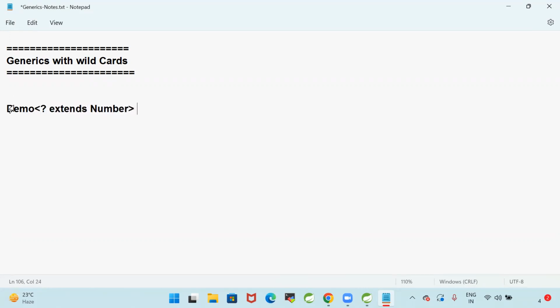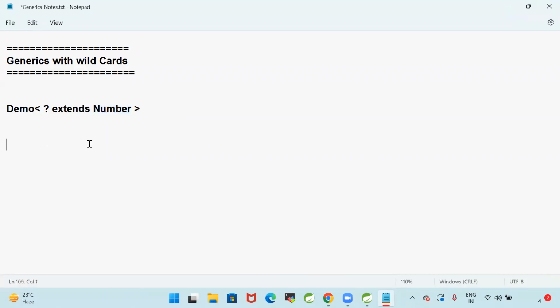This is a wildcard. When we work with generics, the question mark is called a wildcard. If I define it like this in the demo class, you can store any class which is extending from Number.